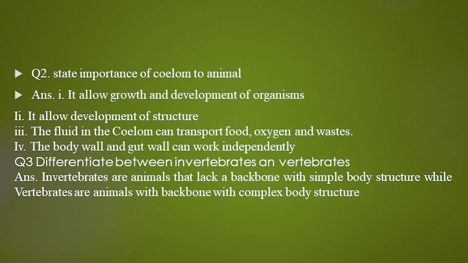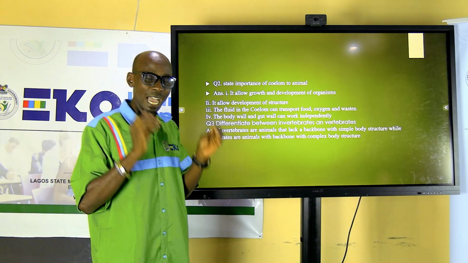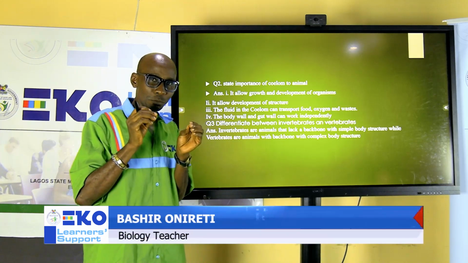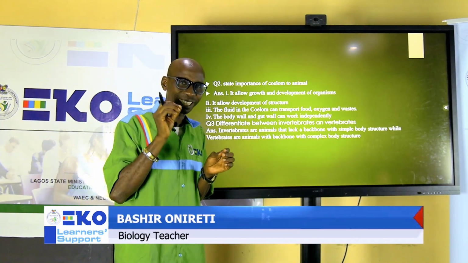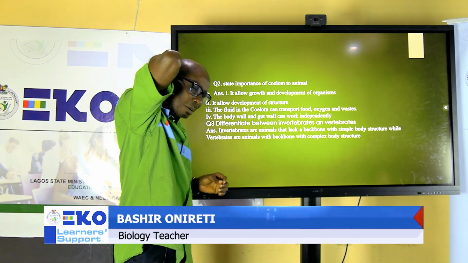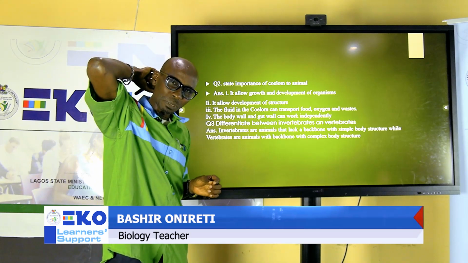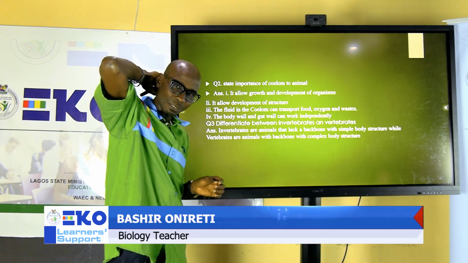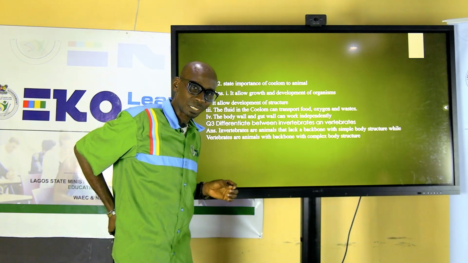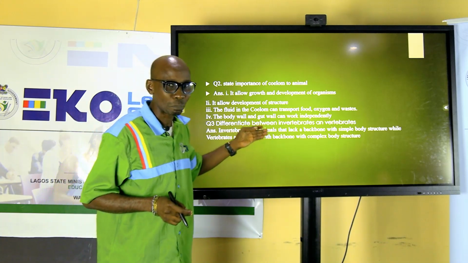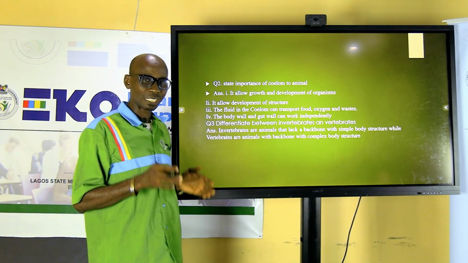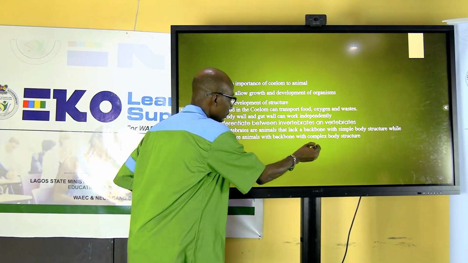The next one says differentiate between invertebrate and vertebrate. The basic definition is that invertebrates do not have a backbone, while vertebrates have a backbone. The backbone is what we call vertebrae. The bones at the back that start from the base of our neck down to the waist are what we call the backbone or vertebral column.